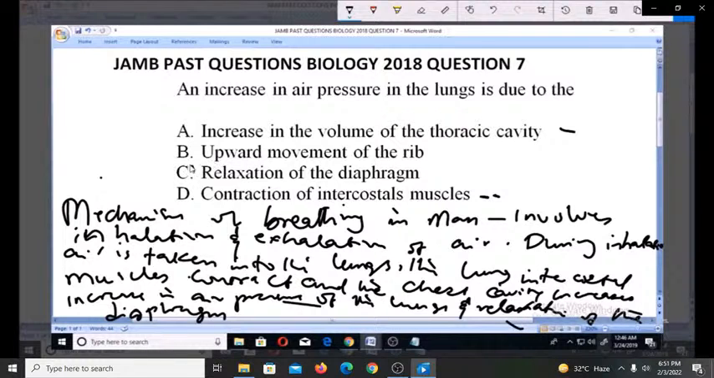So there is this relaxation of the diaphragm. You understand? And it causes the increase in air pressure of the lungs. So that makes the answer to this problem.